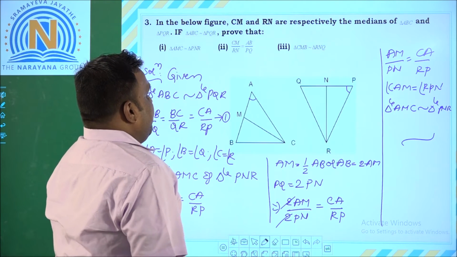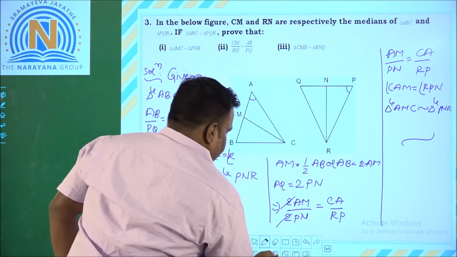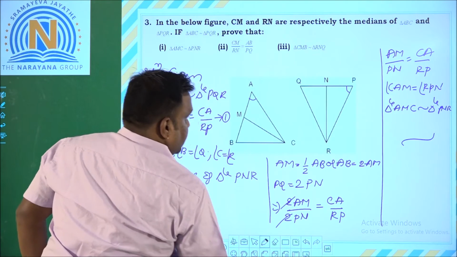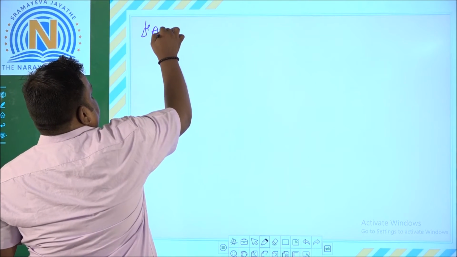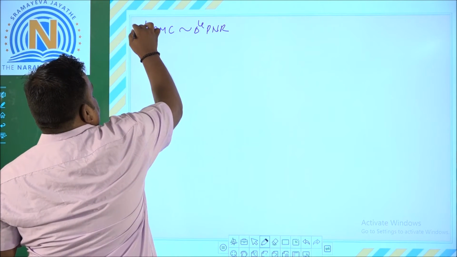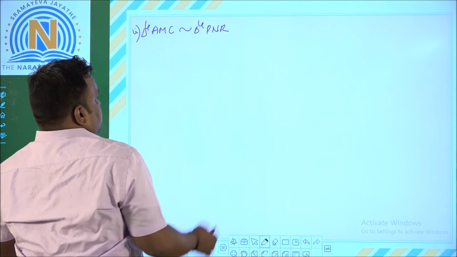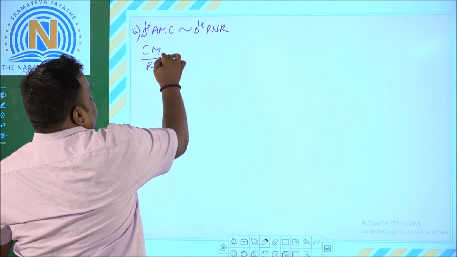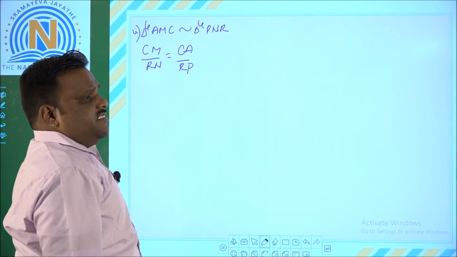What I have to prove? CM by RN is equal to AB by PQ. Now when you come to the second condition, this part will be useful for us. We got in the previous case triangle AMC similar to triangle PNR. So according to this, we have the condition that CM by RN is equal to CA by RP. See, the ratios of the sides are equal.